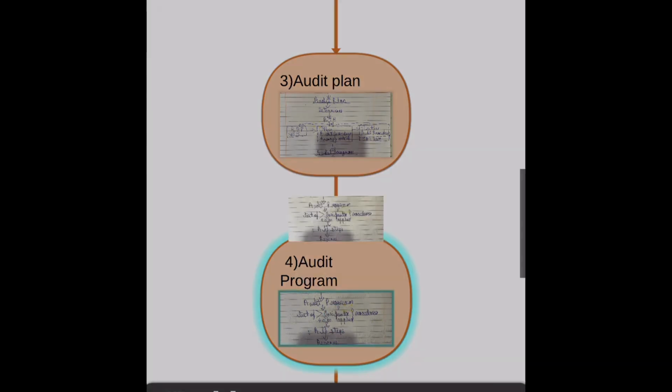Like for revenue there is a different audit program. For every item of the financial statement there is a different audit program, a list of verification procedures to be applied, and it includes all the steps for identifying, assessing and further audit procedures.